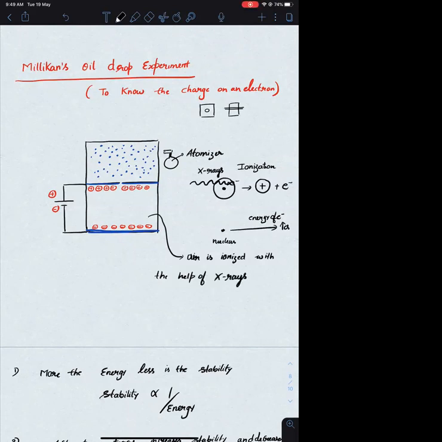Okay, so now this particular part has both the positively charged entities as well as electrons. We are not worried about those positively charged entities. We are worried about electrons because we want to find the charge on an electron. I hope this point is clear to everyone. Can I move further?